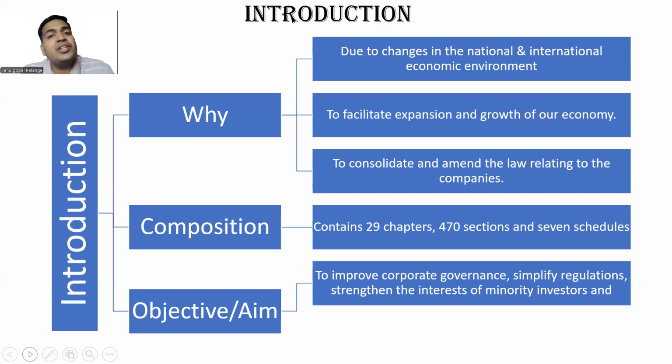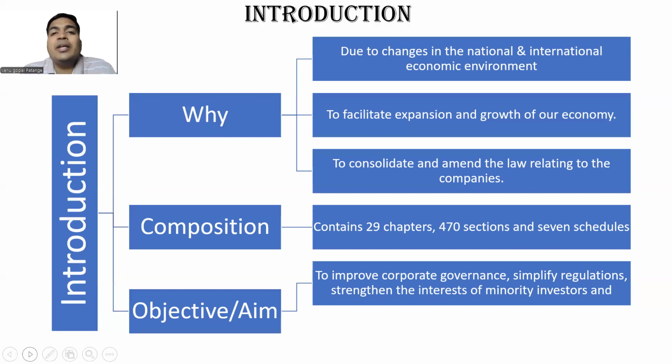Let us say some fire accident occurred, or the employee union has had trouble. This information has to be mentioned in the annual report and brought to the notice of the public. Accordingly, the public will take a decision. Whatever happened inside the company has to be informed to stakeholders.